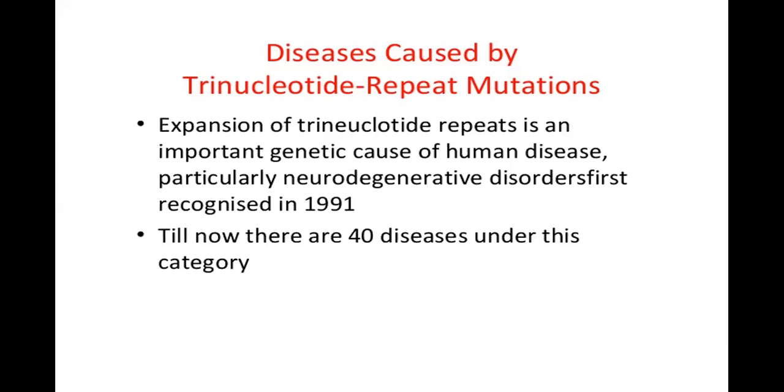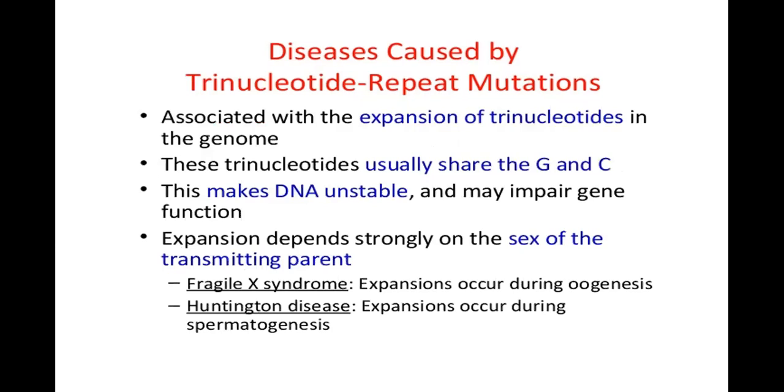Expansion of trinucleotide repeats is an important genetic cause for human diseases, particularly neurodegenerative disorders, first recognized in 1991. Till now, there are 40 diseases under this category.